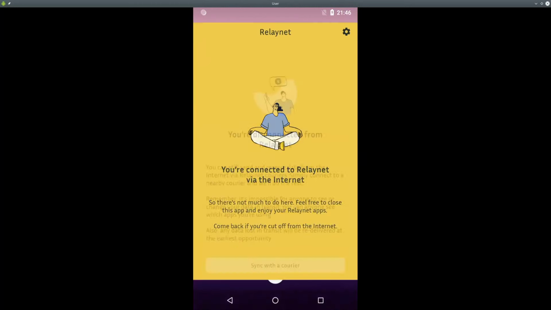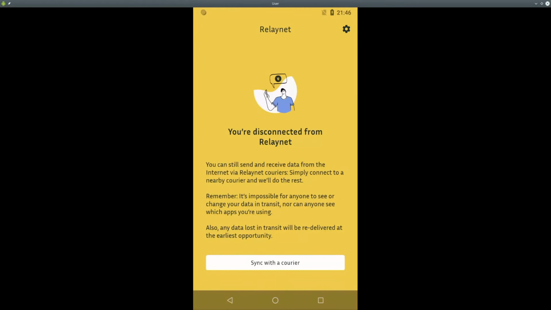So now I can use the RelayNet app to send and receive data to the internet via a courier. And because this is the first time that I'm going to use a courier, I'll need to configure the Wi-Fi connection to the courier's device. We are going to be using their Wi-Fi hotspot just to synchronize data locally, but both of us are going to be disconnected from the internet because, again, in the region where we are, there is no access to the internet. Just so that you know what's going on, I'm also going to show the screen of the courier.